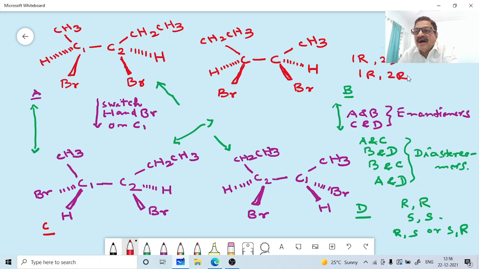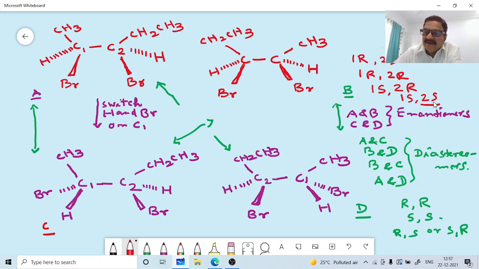In the same way, 1S, 2R and 1S, 2S are diastereomers. They have the opposite configuration around at least one stereogenic center and the same configuration at the other. This is the simple definition we can give for diastereomers.